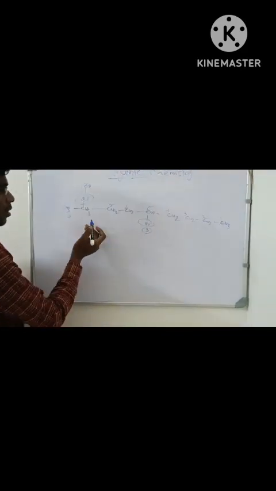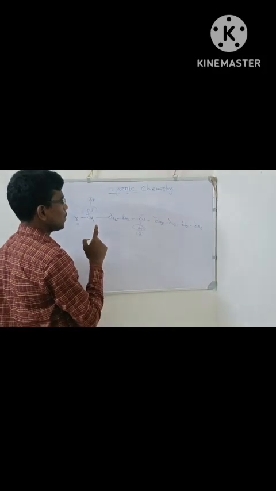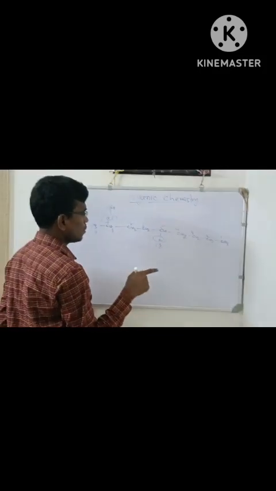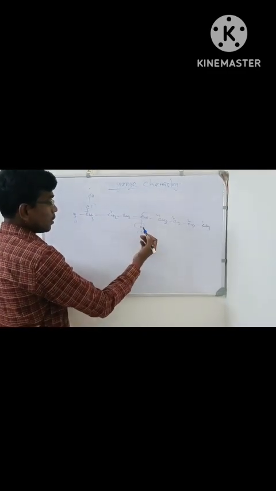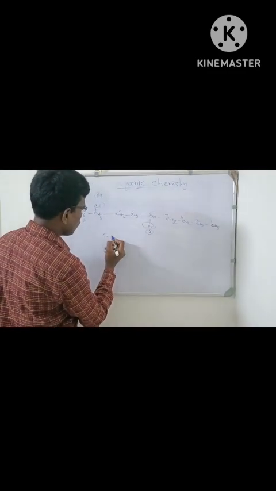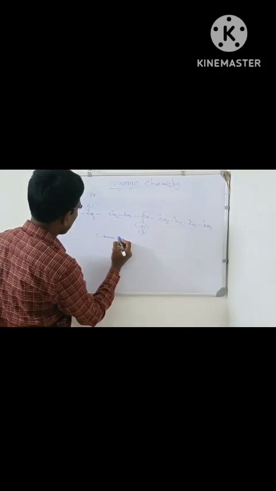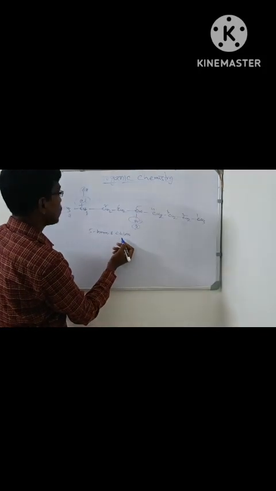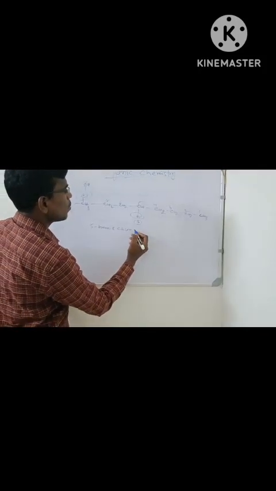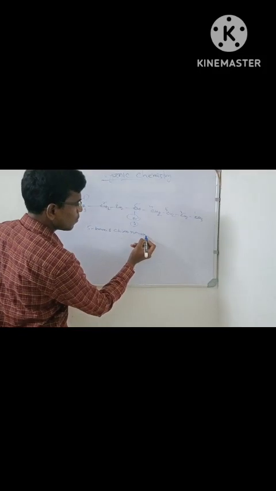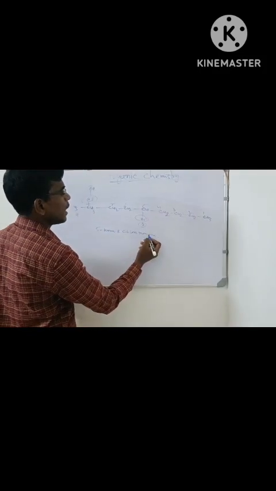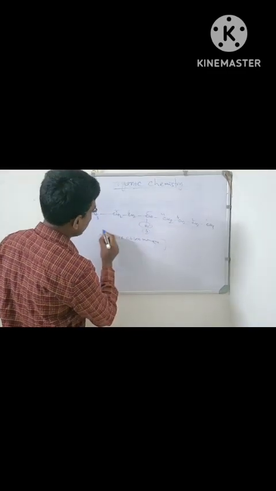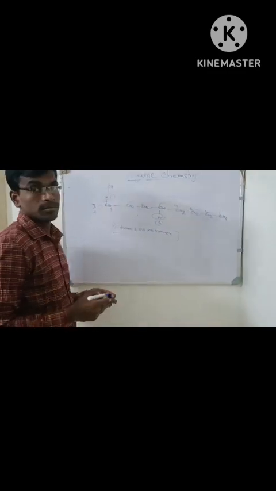Also keep in mind that the longest carbon chain will be considered. The IUPAC name will be 5-bromo-8-chloro-nonane. Okay, 5-bromo, 8-chloro, nonane.